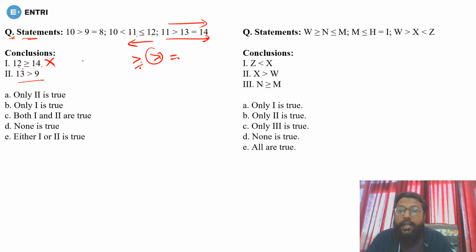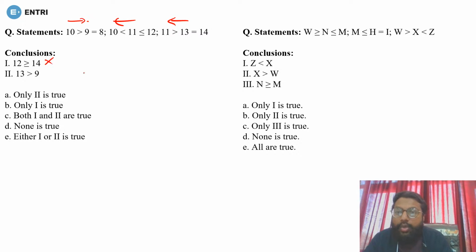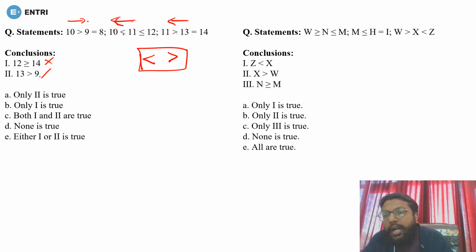Done. Now 13 to 9. You have to reach from 13 to 9. First of all, you have to go from 13 to 11, then 11 to 10, then 10 to 9. So when you are going from 10 to 13 in backward direction, this greater will become less. 11 to 10 you are going in backward, so this less will become greater. And whenever you have greater and less together, you can't find the final conclusion. So none is true will be your answer. Option number D. Yes, right.